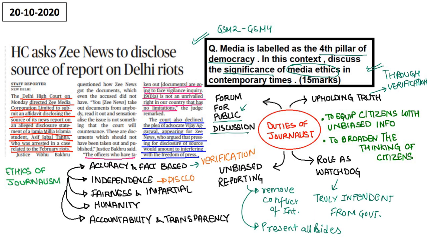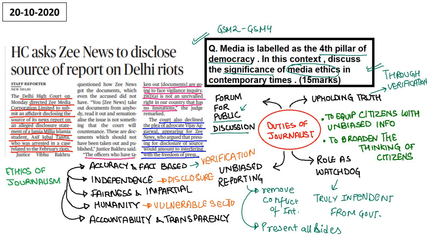Second is independence, which means disclosure. Independence का मतलब क्या हो जाएगा? Disclosure. That means the journalist should never compromise and should not be under any pressure. Third is fairness and impartial. That is, the facts should be fair. They should be impartial. They should not be siding with some corporation or government. Fourth is humanity. Humanity means focusing on the vulnerable section.